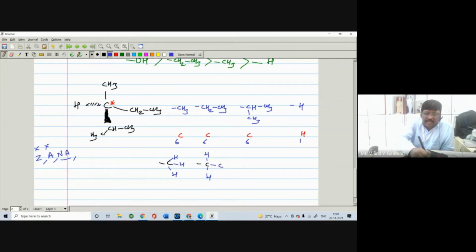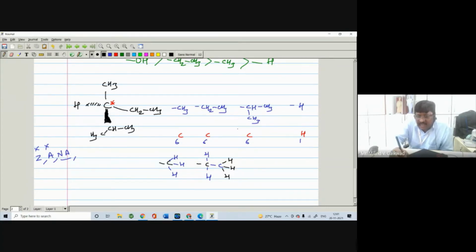And this carbon further is directly attached to the next element, H. Okay, so we have to see the green atom, blue atom, that is the next element.